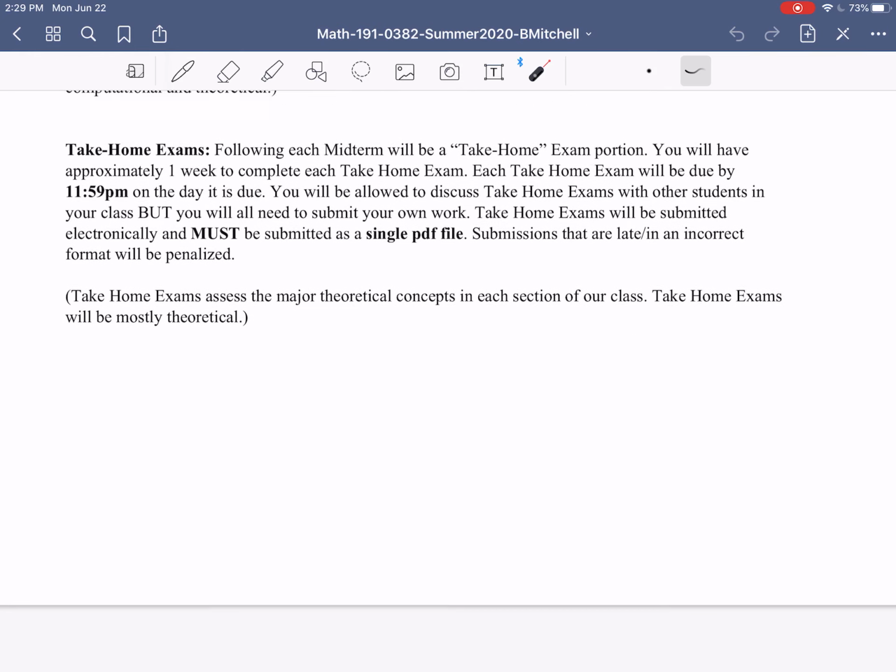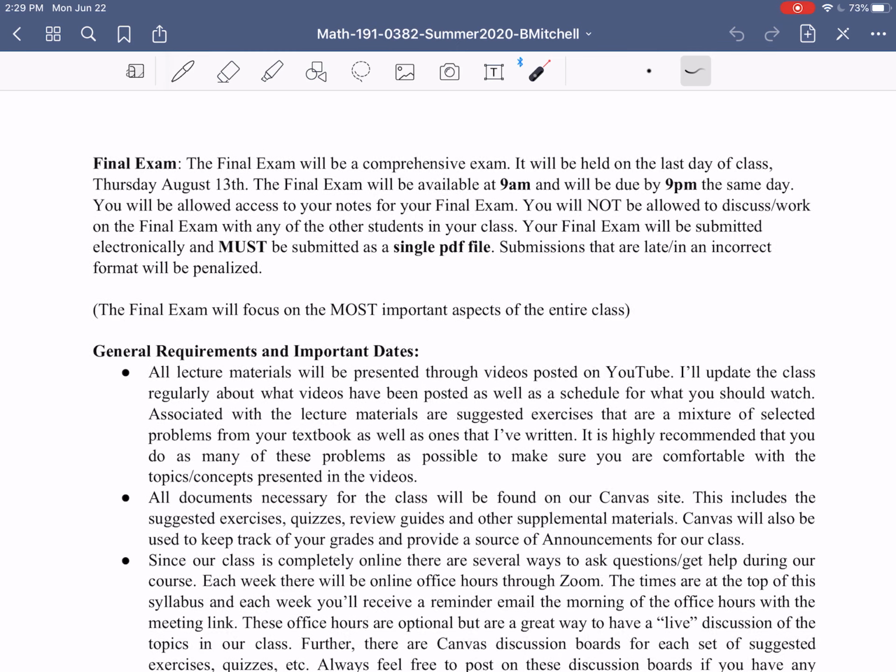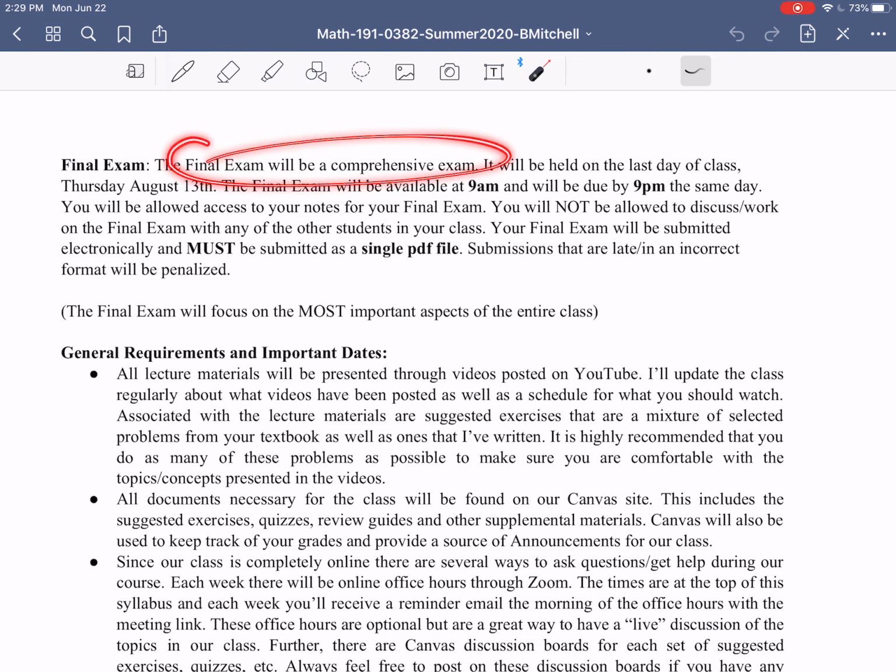All right, last portion here, final exam. The final exam is a comprehensive or cumulative exam, meaning it does cover everything from our class. That is an advantage. Normally in a regular semester, the final exam would cover 16 weeks of material. You'd be thinking back 4 months. For you guys, condensing this class into 8 weeks means that the final exam only requires you to remember back 8 weeks. The final exam is held on the last day of class, Thursday, August 13th. So once again, it'll be on a Thursday, Thursday of week 8.